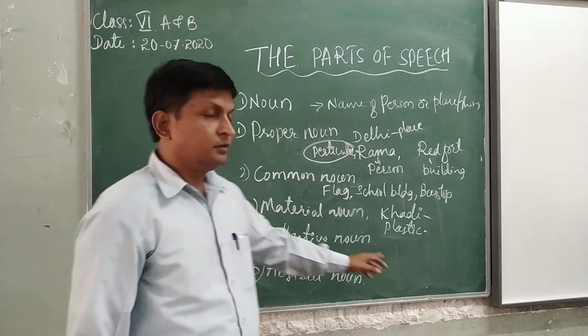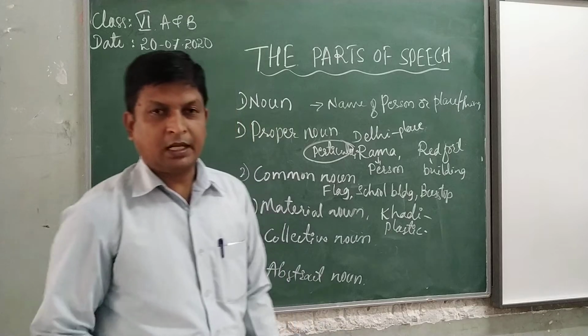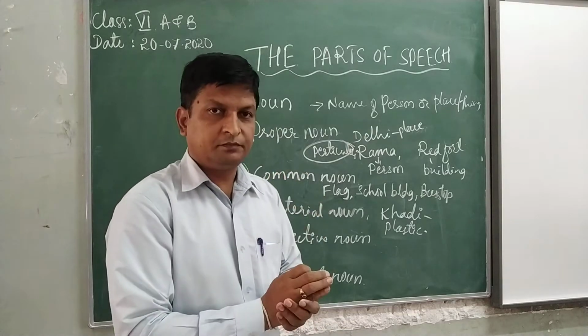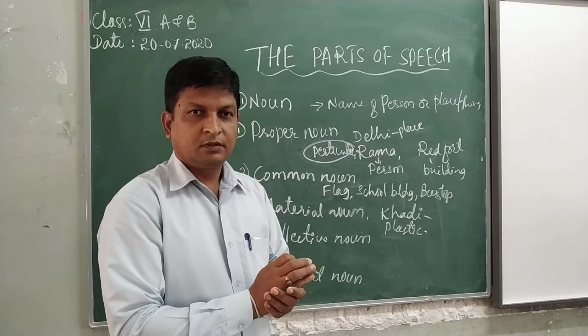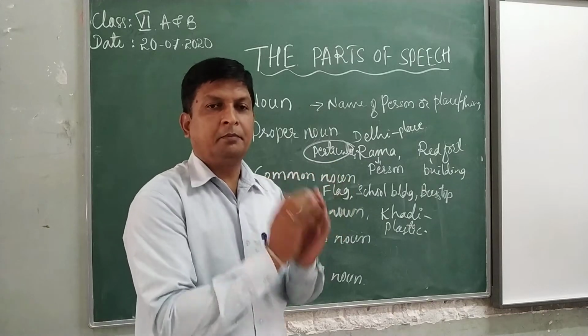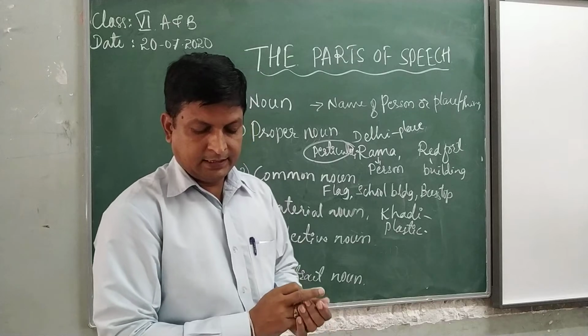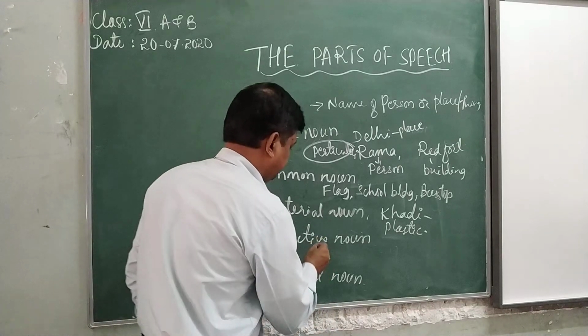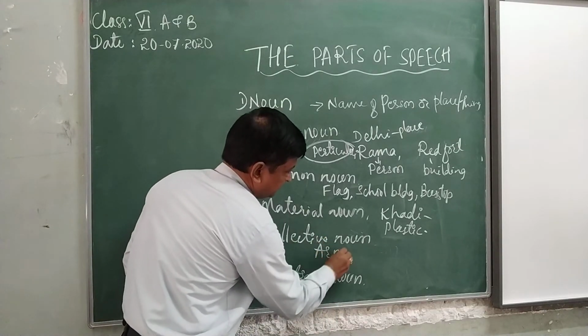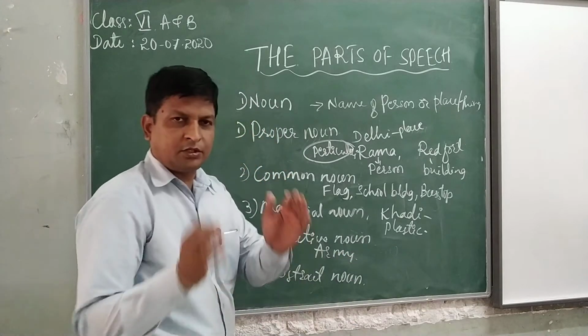And next one is collective noun. Collective means one group or number of members, number of animals. That is a group. Army. Army means the soldiers group.